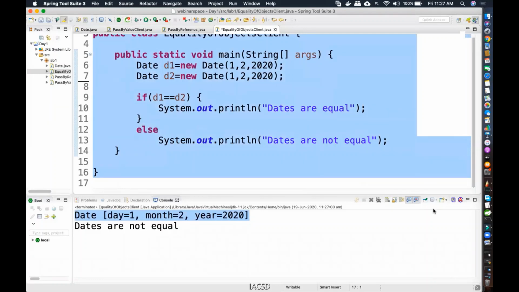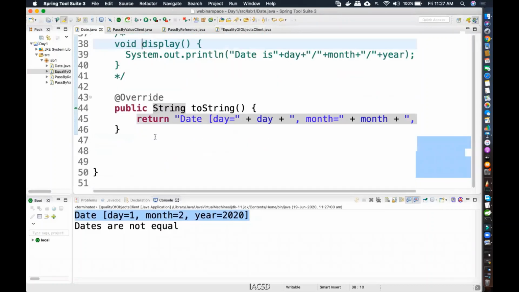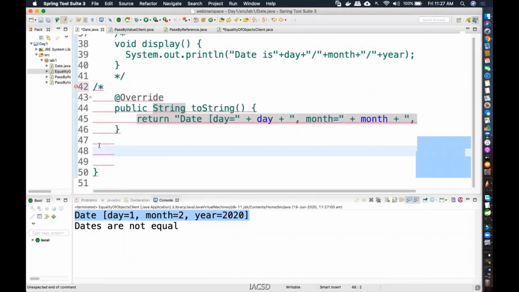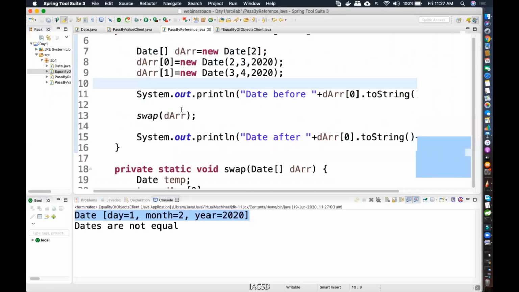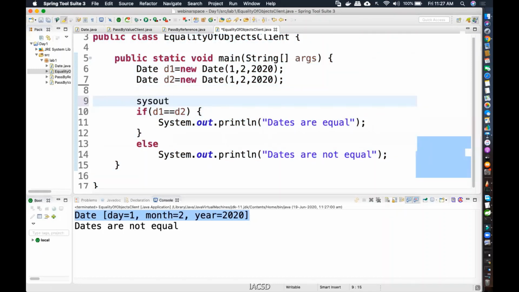Okay, you can try it out. So imagine if I had not written that toString, and then I'm trying to print out that D1. Automatically that method called toString will be called.